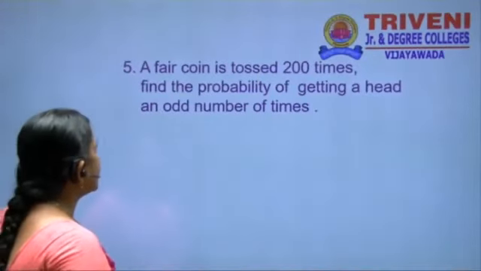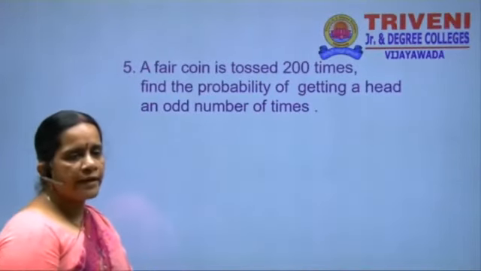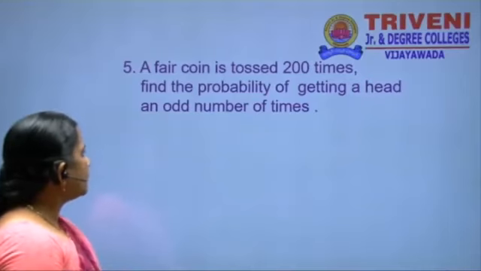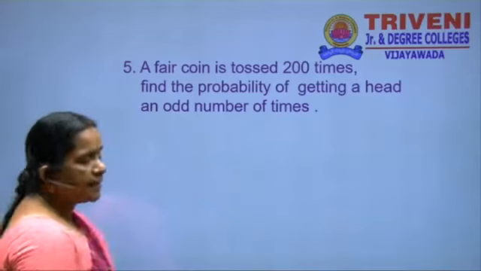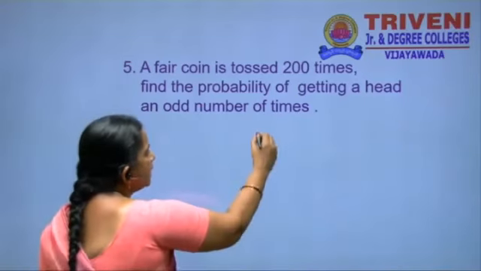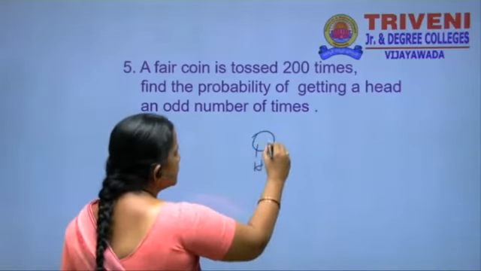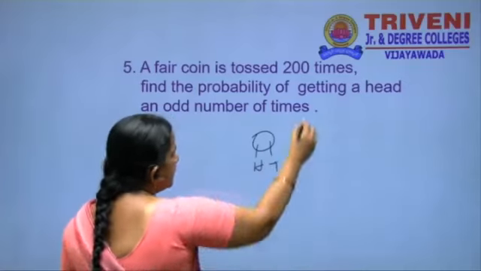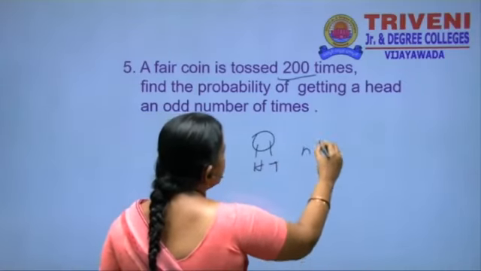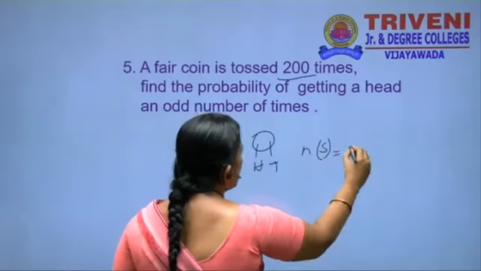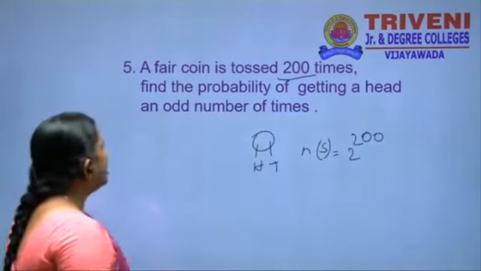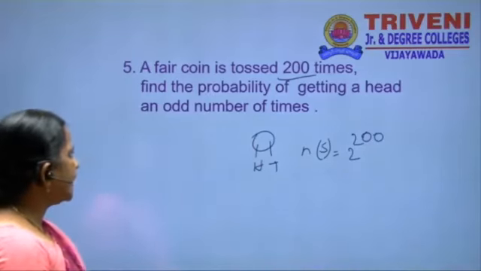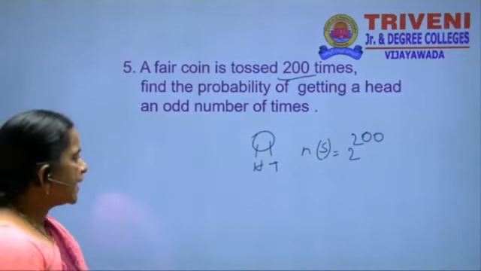And then, a fair coin is tossed 200 times. Find the probability of getting a head an odd number of times. Here a coin has how many possible outcomes? 2. How many times is it tossed here? Therefore, n of S is equal to how much? 2 power 200.